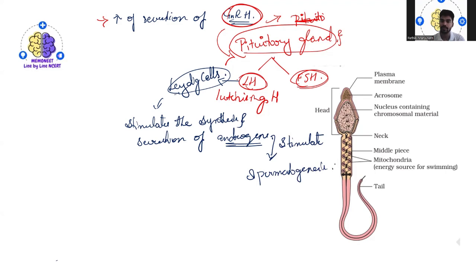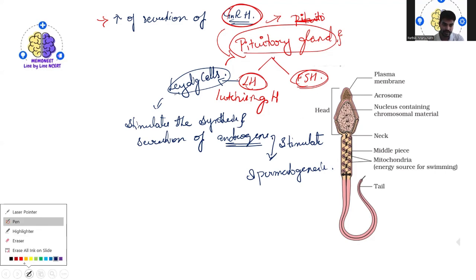Okay, so this is all about the LH hormone. Next is the FSH hormone.